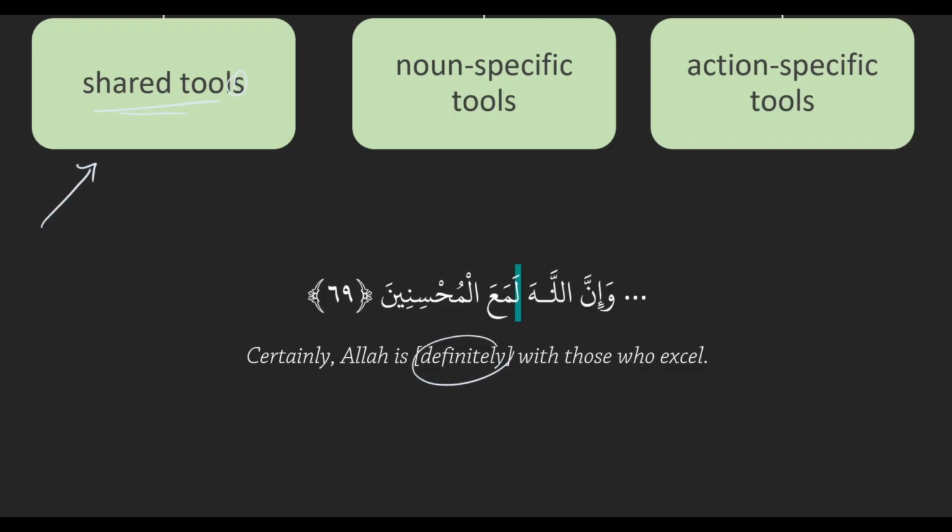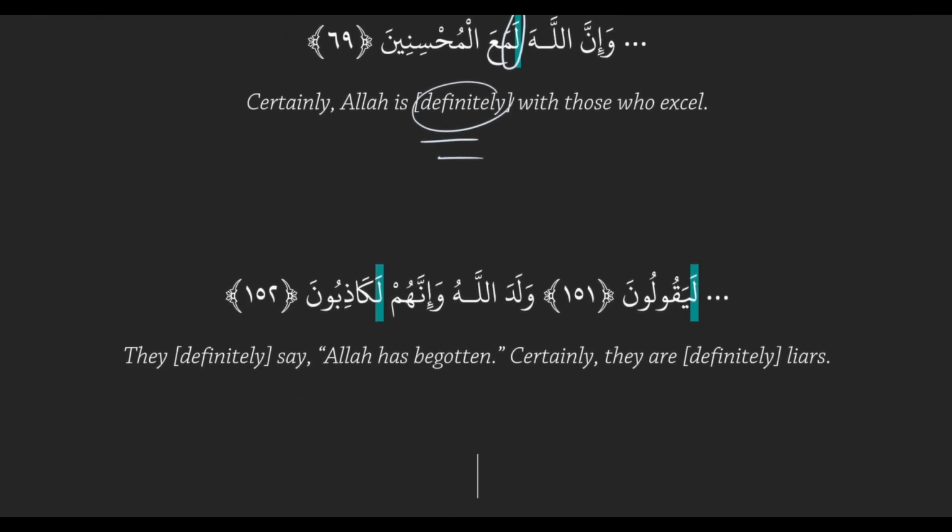Here we have وَإِنَّ اللَّهَ لَمَعَ الْمُحْسِنِينَ. So our lam of emphasis here is appearing on what kind of word? Ma'a. It's a preposition. And it adds to our translation: certainly Allah is definitely with those who excel. So we see it attaching to a preposition, and it adds emphasis to the sentence, translating as definitely. Simple.